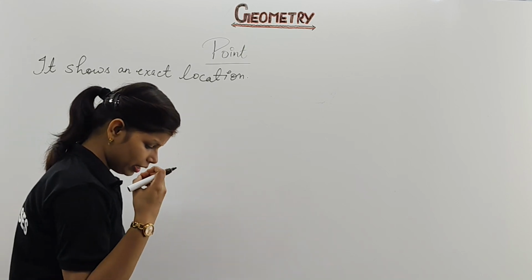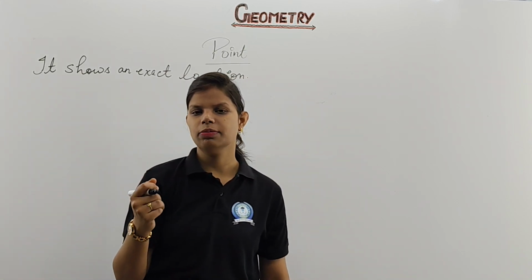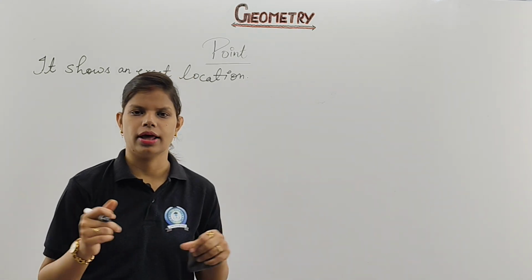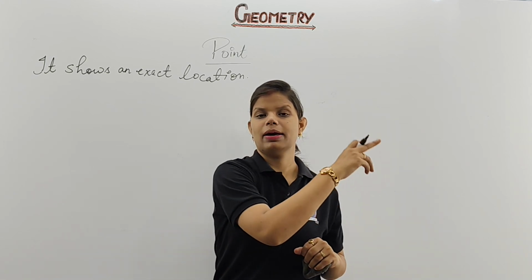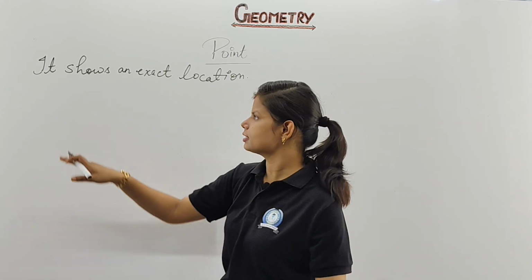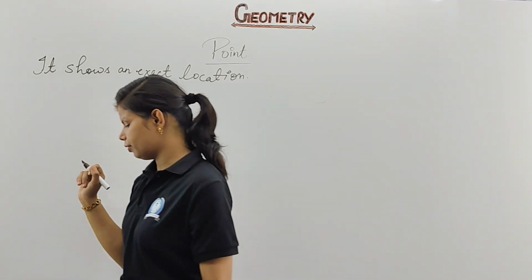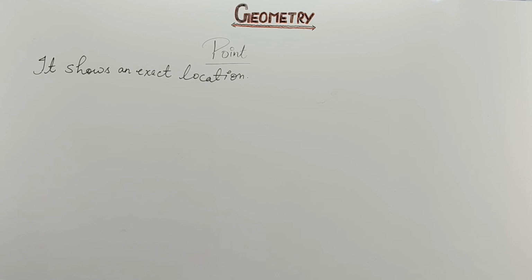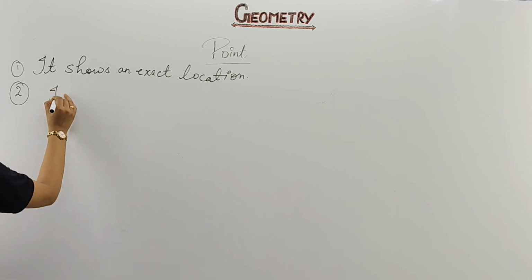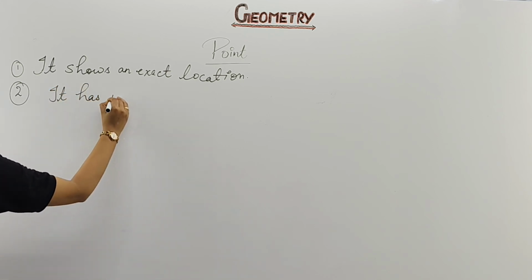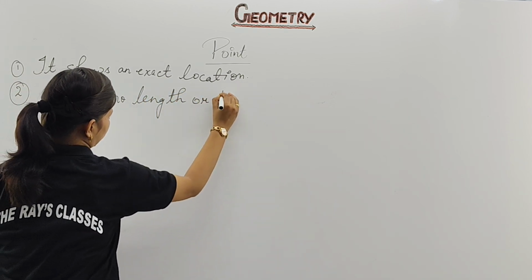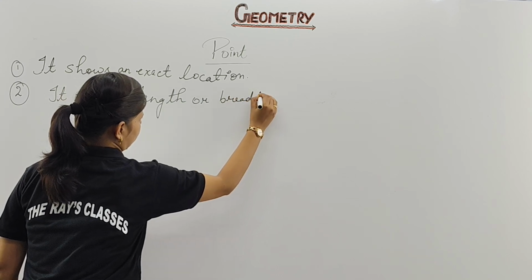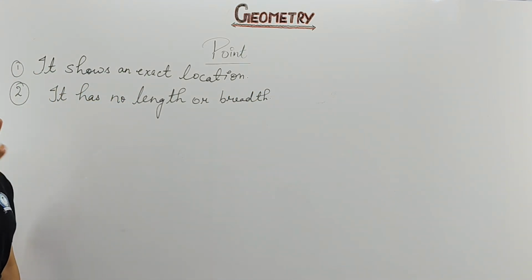Now next, it has no length or breadth. Length means lambai and breadth means chaudai. I have read the same thing in the chapter perimeter and area about length and breadth, the formula for area and perimeter of rectangle. I think we have discussed these things. So it shows an exact location, and the second point will be: it has no length or breadth. Clear, children? There is no length and breadth for this one.